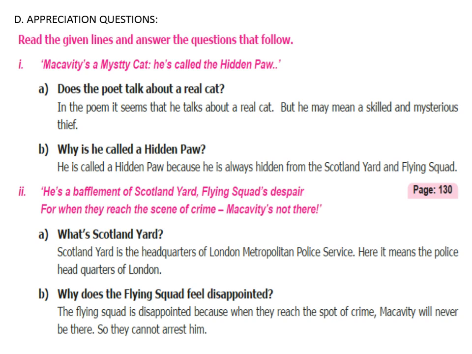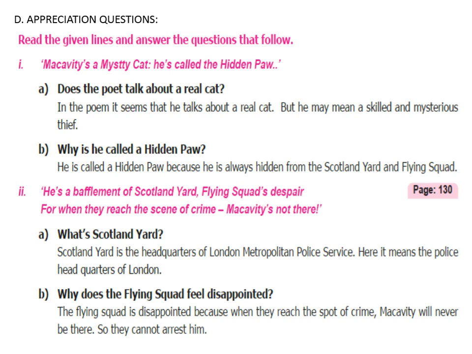Appreciation questions are given here. After reading the given lines, you have to answer the questions that follow. Macavity is a mystery cat, is called the hidden paw. Does the poet talk about a real cat? In the poem, it seems that he talks about a real cat, but he may mean a skilled and mysterious thief. Why is he called a hidden paw? He is called a hidden paw because he is always hidden from the Scotland Yard and Flying Squad.